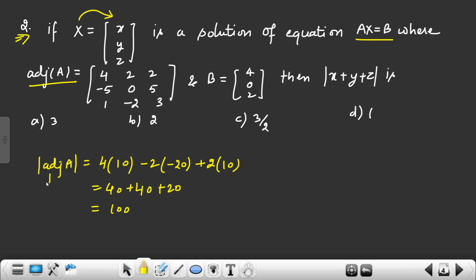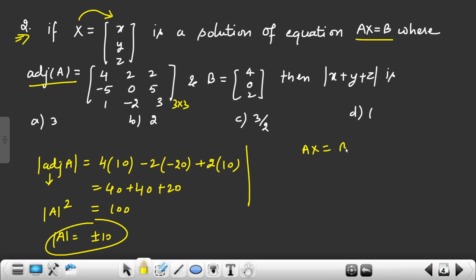Now you know that the determinant of adjoint of A is determinant of A to the power n minus 1, where n is the order. What is the order here? 3 by 3. So 3 minus 1, 2. So what is the determinant of A value? That is plus minus 10. Now we have the equation Ax equals B. So what is the x value? A inverse B. A inverse formula we all know: adjoint of A divided by determinant of A, into B.